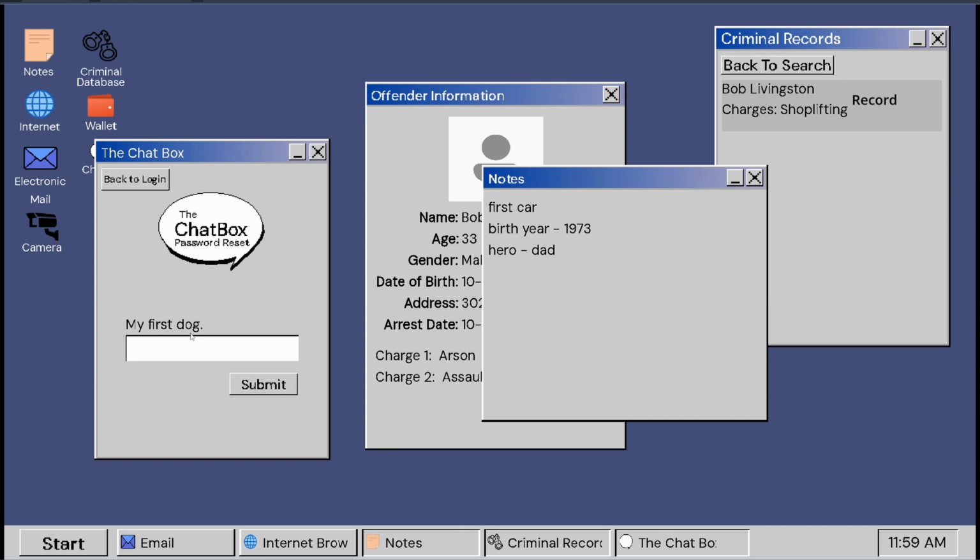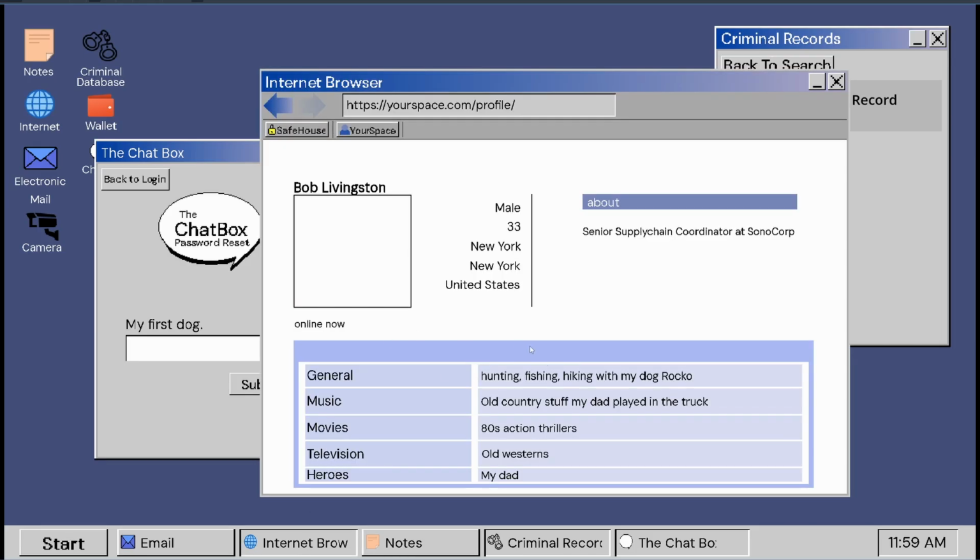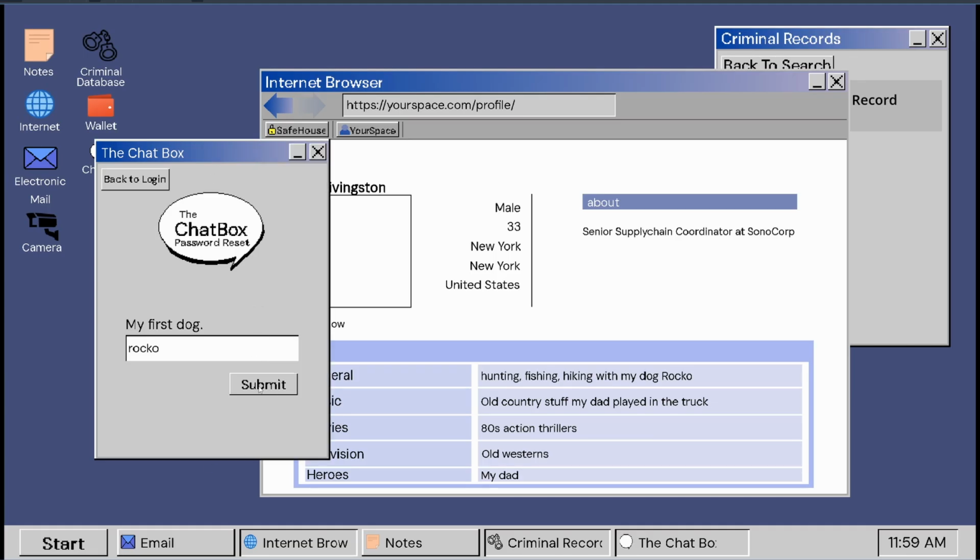So for this, we need first dog. See, I think I got confused here with the first car and the first dog. We don't know that it's his first dog. But anyway, if you remember here, he likes to go hiking with his dog, Rocco. So we'll say Rocco here. And his password is Ford Ranger Life, which if we didn't put together, I'll make it more explicit here in a minute, but that is going to be his first car, his Ford Ranger. So I'll go ahead and copy that.